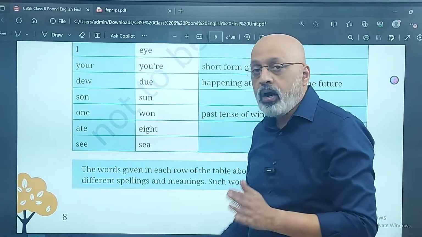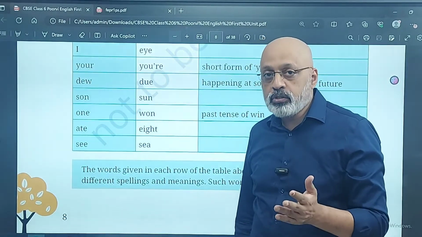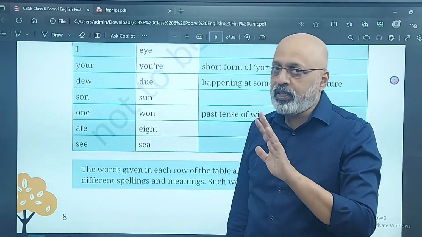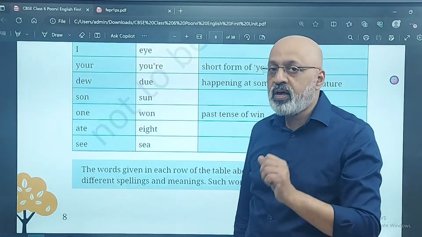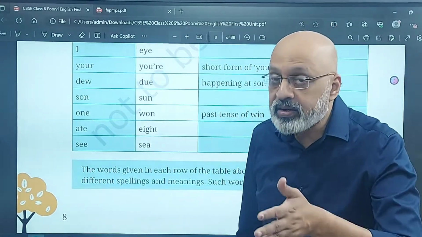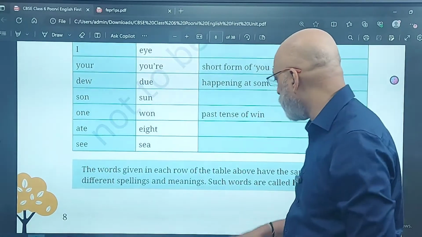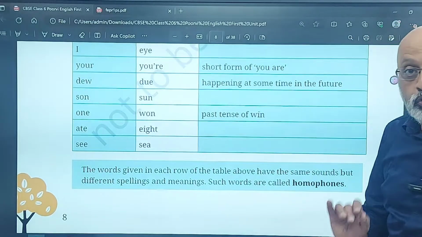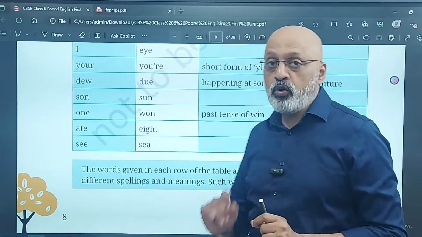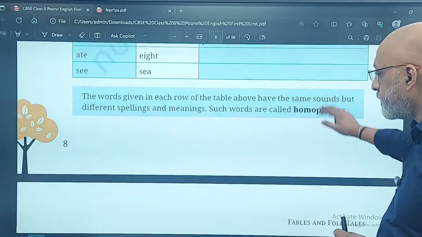So when you say I ate this thing, of course you know that you're talking about eat in the past tense, but otherwise eight and ate sound just the same. So those are known as homophones. So that's another new word that you have learned today.